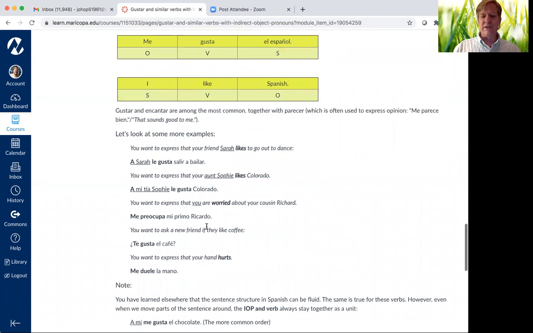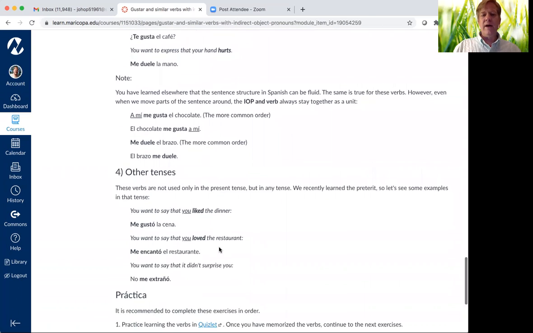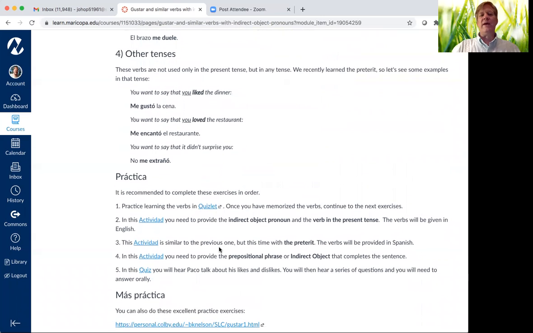Bien, a little bit further explanation of the verb gustar, which I kind of mentioned already further up, some examples. And then we wanted to remind you that even though we're looking at this verb in the context of present tense, me gusta, te gusta, it's true in all tenses. And you've already studied a number of tenses. In formal future, you've studied preterite. And the same structure holds true regardless of the tense that you're working with. So we could say, me gustó la cena, me encantó el restaurante, no me extrañó, using all preterite. Same structure, only the tense of the verb has changed.